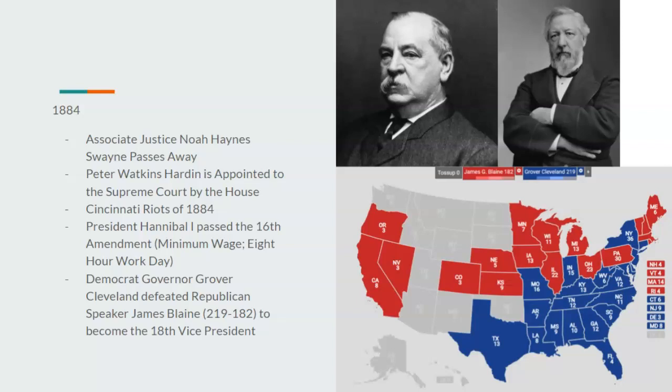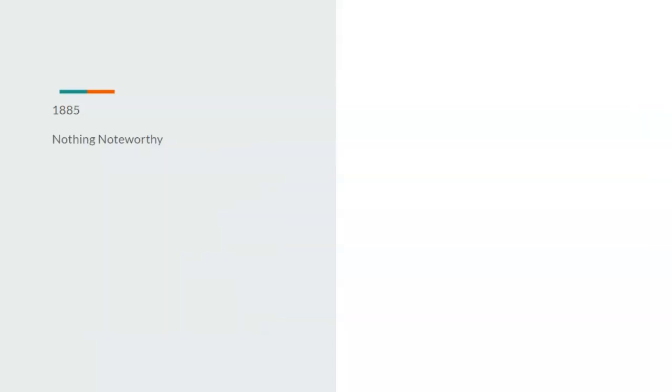And then we have the 1884 vice presidential election, where Democrat Governor Grover Cleveland would defeat Republican Speaker James Blaine 219 to 182 to become the 18th vice president. 1885, there's really nothing noteworthy to add.